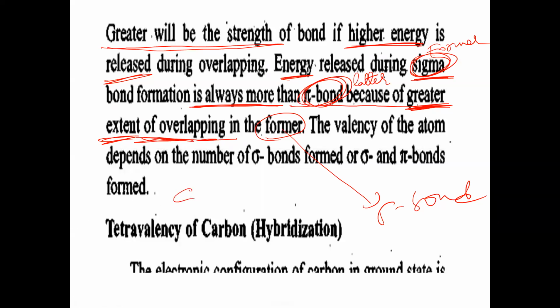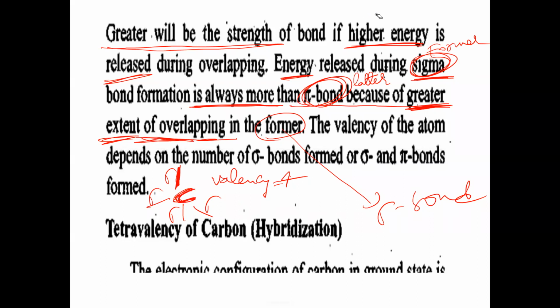Now, carbon generally forms what here? 4 sigma bonds. When a single bond is there, it must be what? Sigma bond. It is sigma, sigma, sigma, and sigma. How many sigma bonds here? 4 sigma bonds. That's why what is the valency here? Valency of carbon is 4 in this case, because it formed 4 sigma bonds.